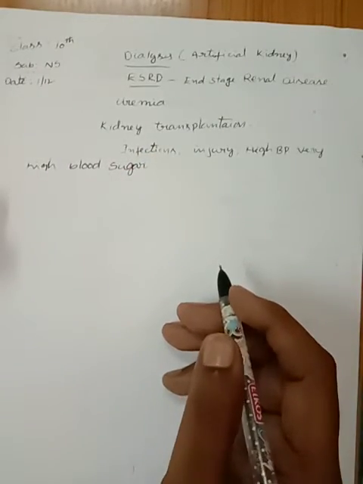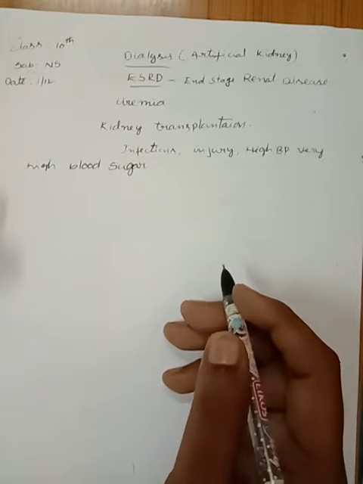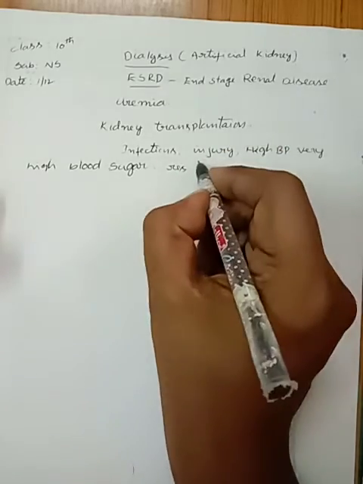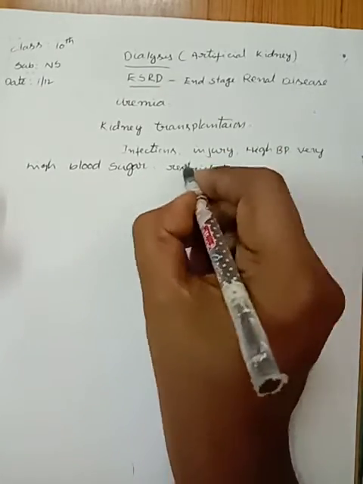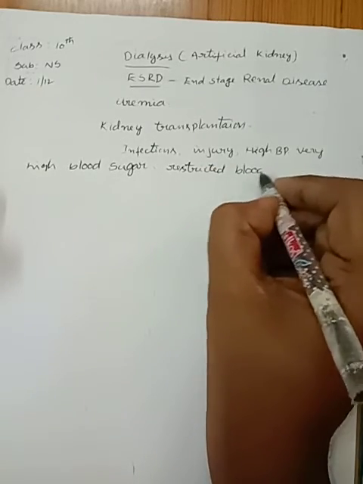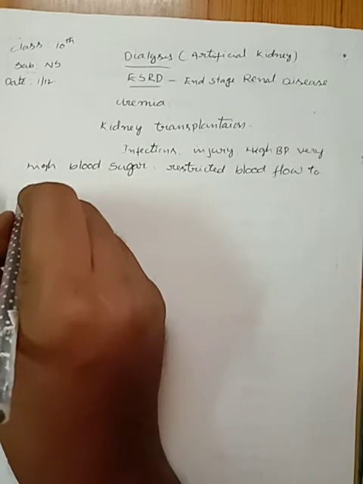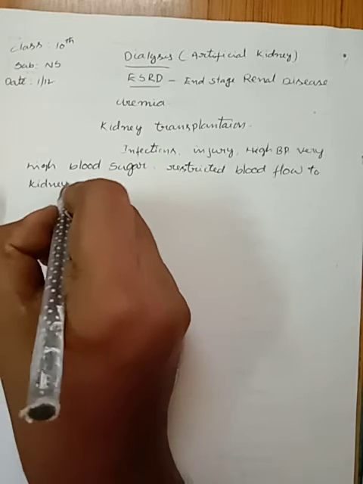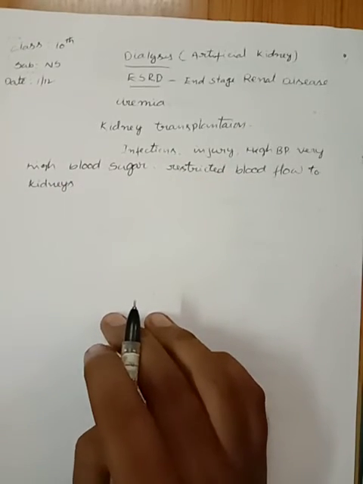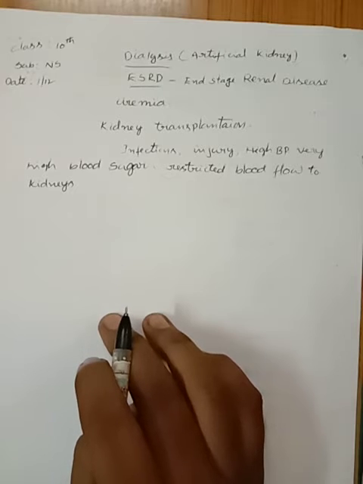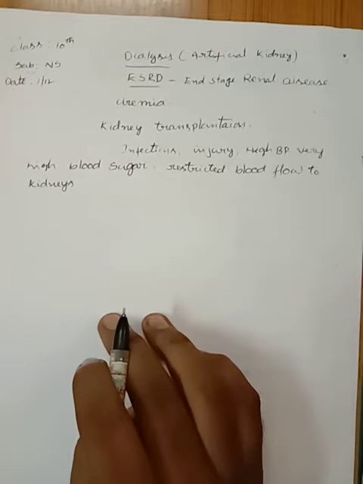or restricted blood flow to kidneys. These are the main causes of kidney damage, because kidneys are very important organs for the survival of all human beings.